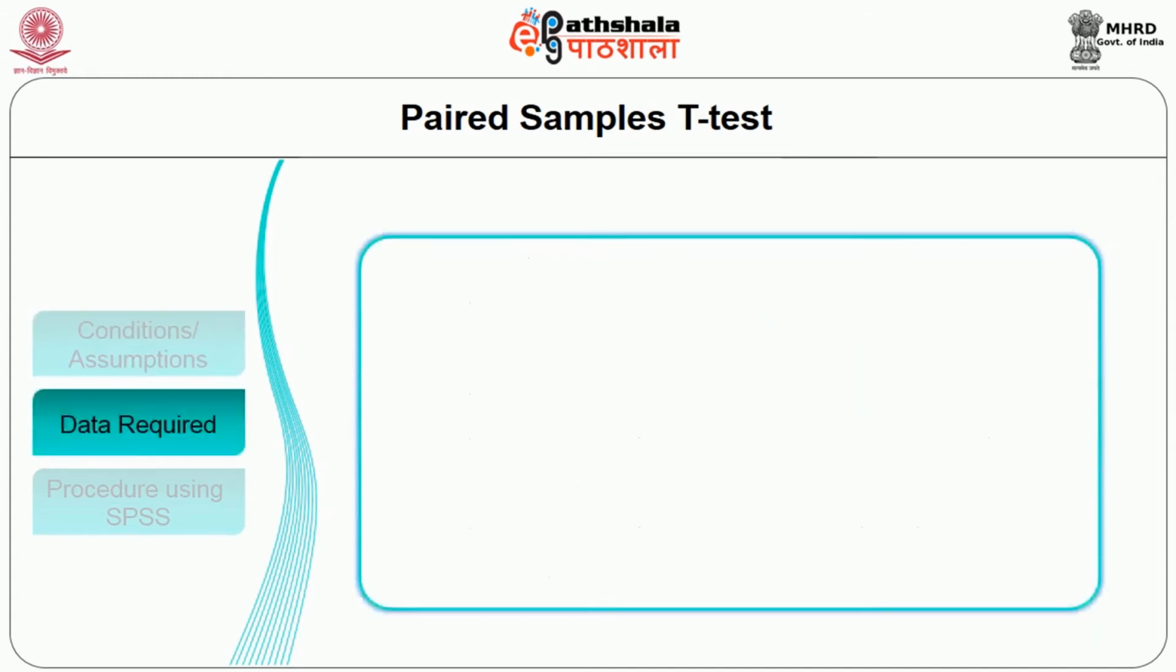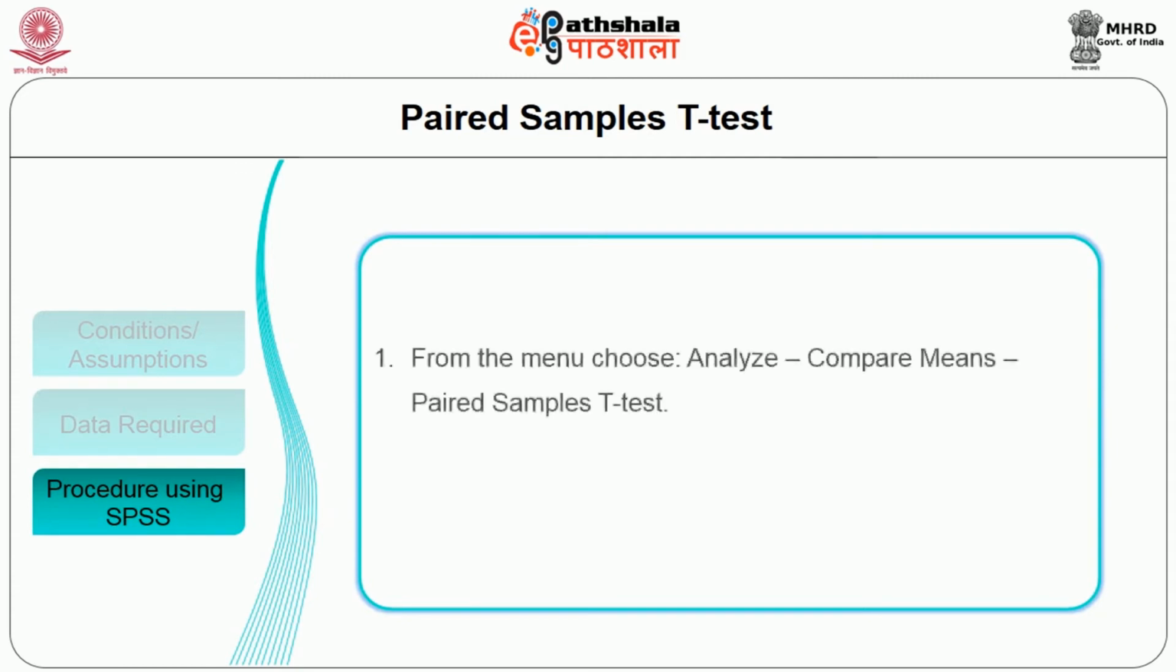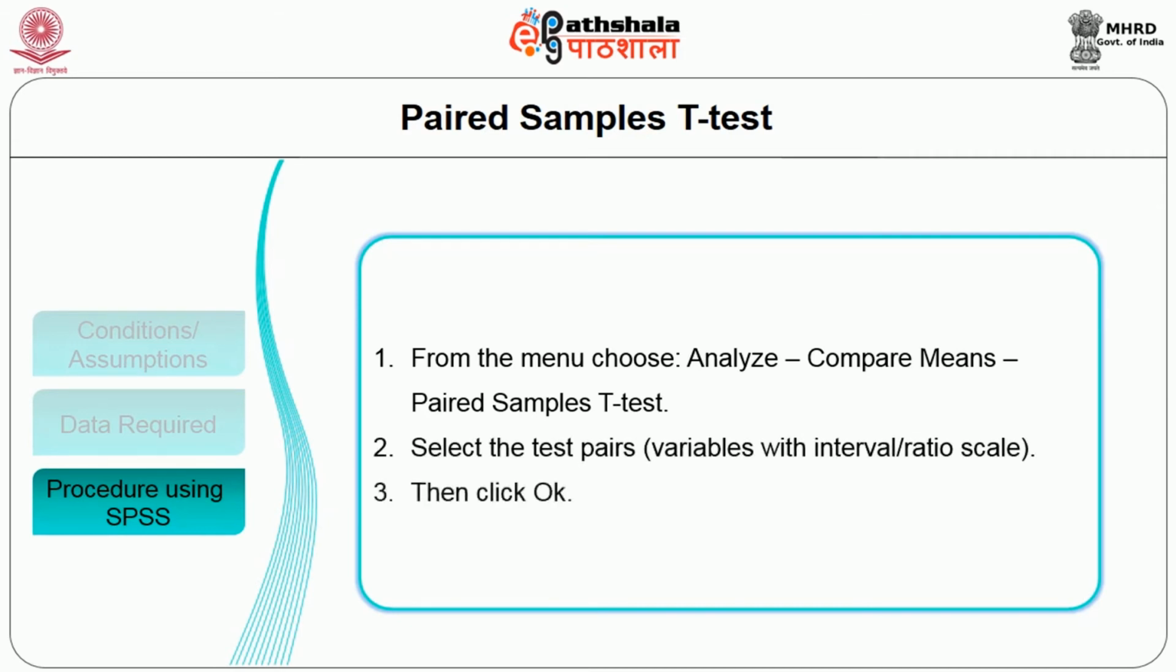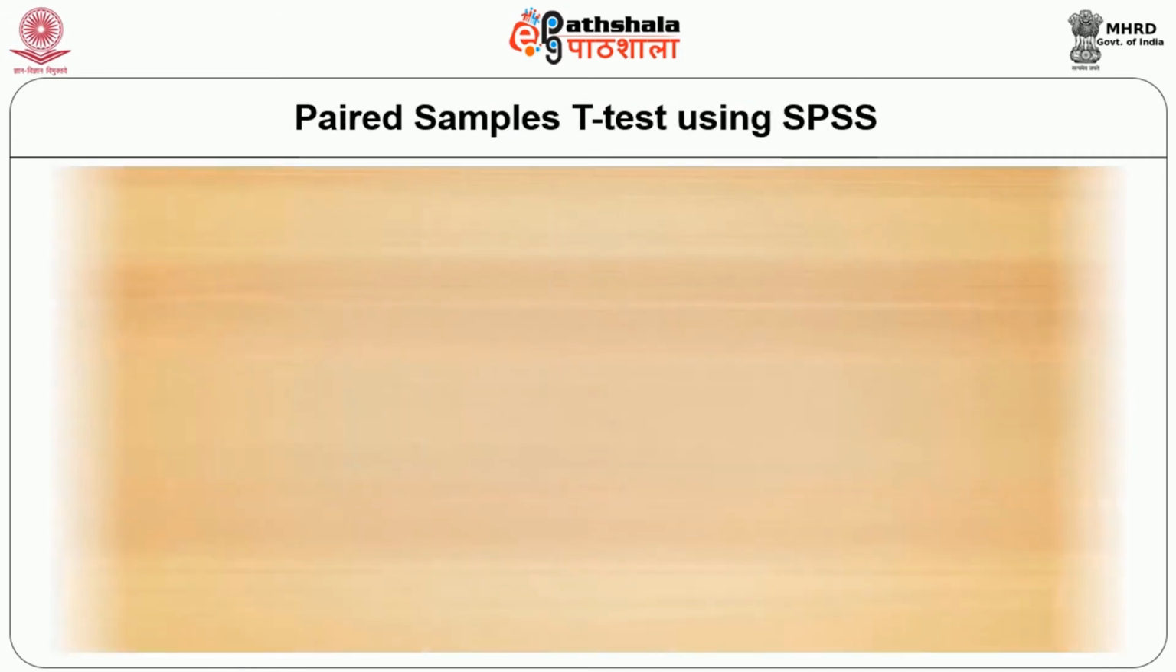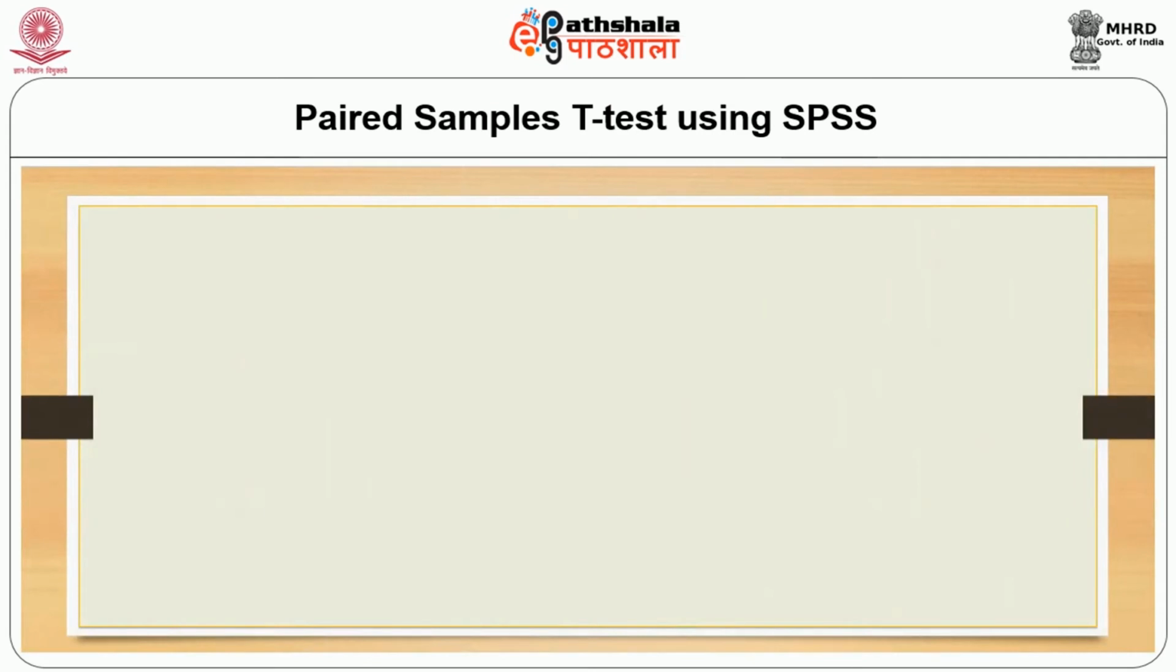The data required for this test is that the data of variables should be in interval or ratio scale. Now the procedure for doing it in SPSS, from the menu choose Analyze, Compare Means, Paired sample t-test. Select the test pair and then click OK. Now let us move on to paired sample t-test using SPSS practically.